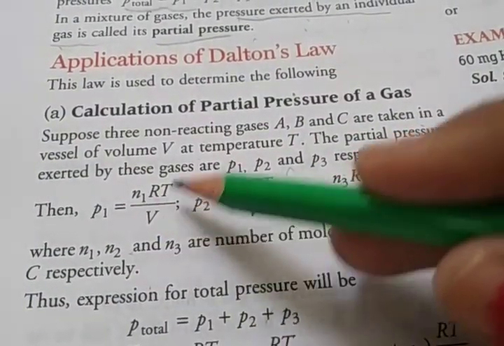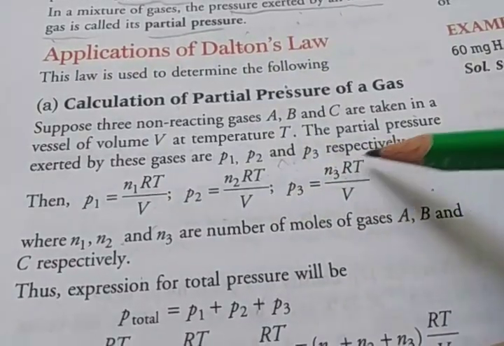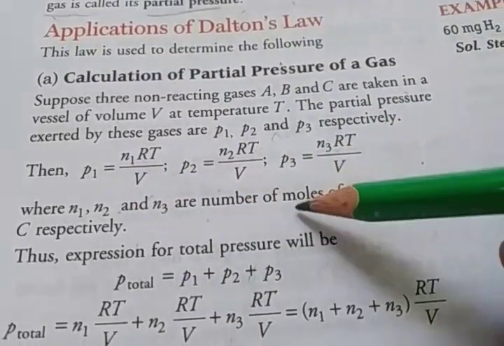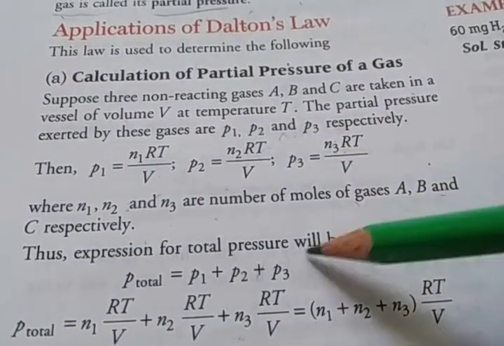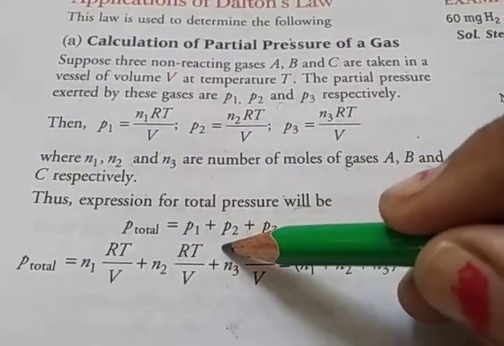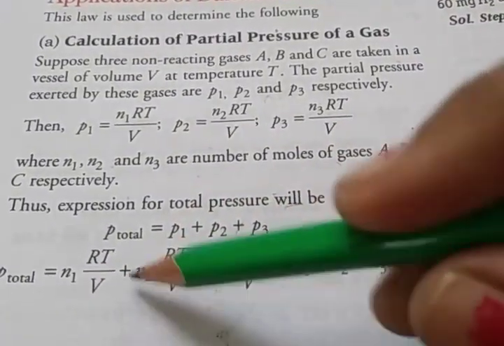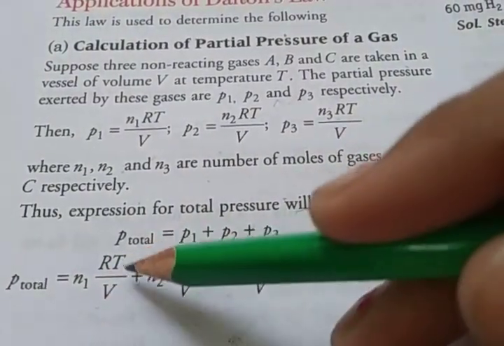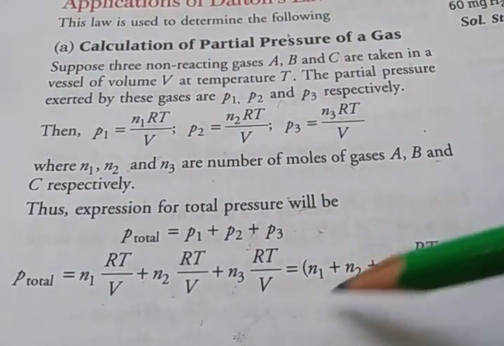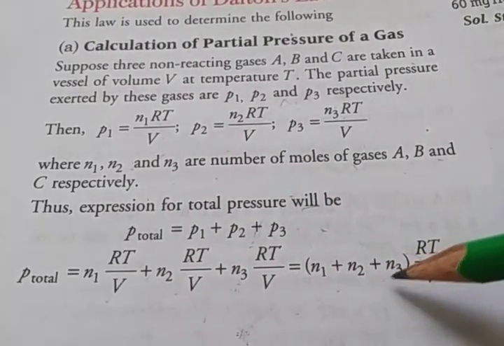So P1 is equal to n1RT upon V, P2 is equal to n2RT upon V and P3 is equal to n3RT upon V, where n1, n2, n3 are the number of moles of gases A, B and C. The total pressure is P total equal to P1 plus P2 plus P3, so P total is equal to n1RT upon V plus n2RT upon V plus n3RT upon V. The common factor is RT upon V, so in brackets n1 plus n2 plus n3.